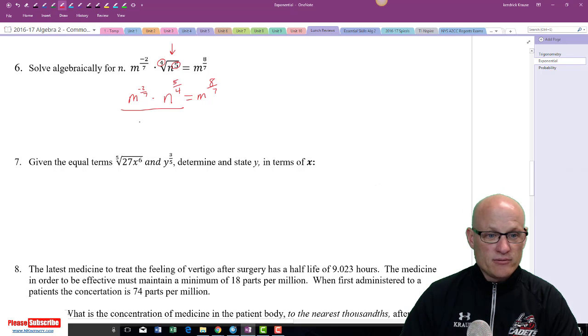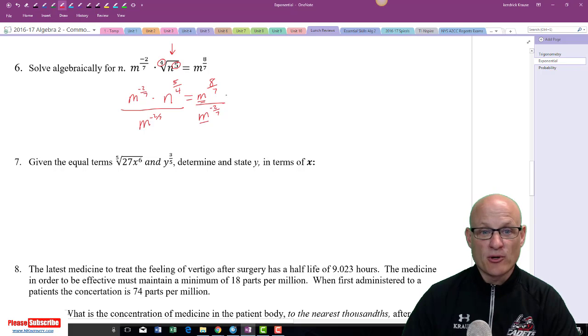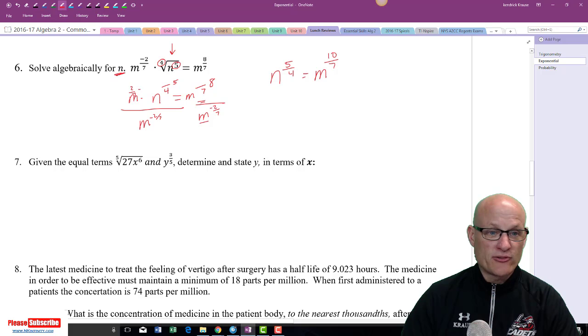I got to get rid of this by dividing by m to the negative 2/7. Now, when you divide two things that have the same base, you subtract their exponents. So 8/7 minus negative 2/7 is really 10/7. So I end up with n to the 5/4 equals m to the 10 over 7. Now I still want to algebraically solve for n, so I need to get rid of that 5/4. The way I get rid of that 5/4 is raising it to the reciprocal. Don't say multiply, but raise it.